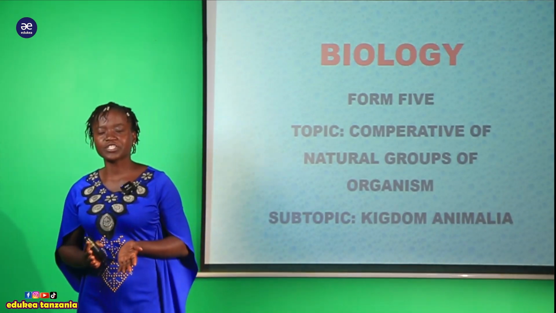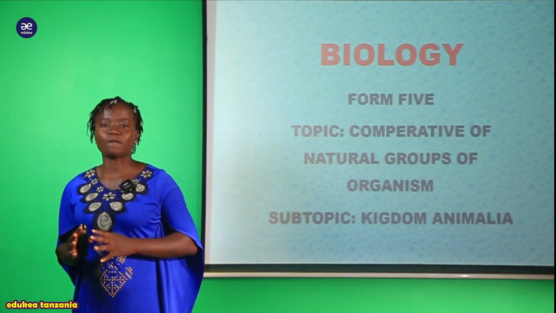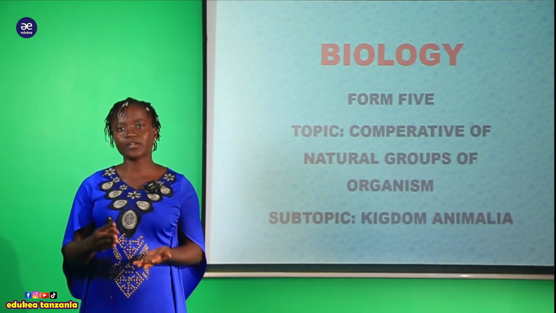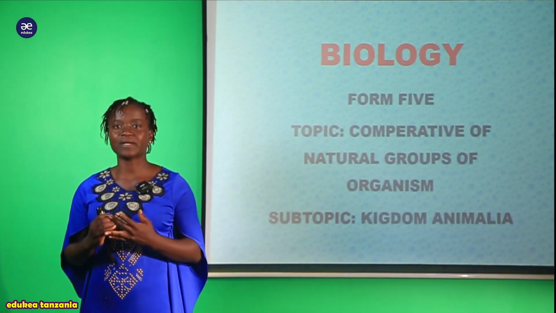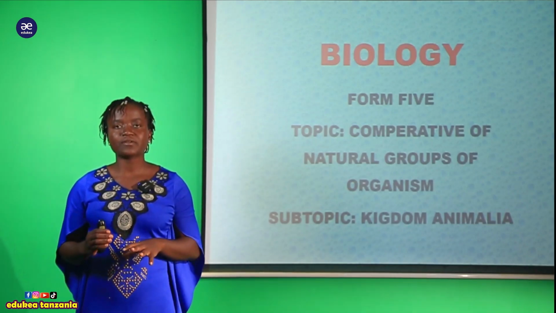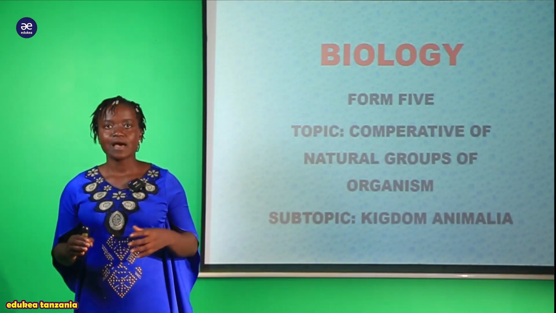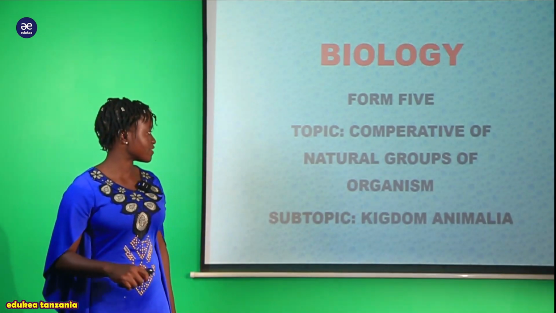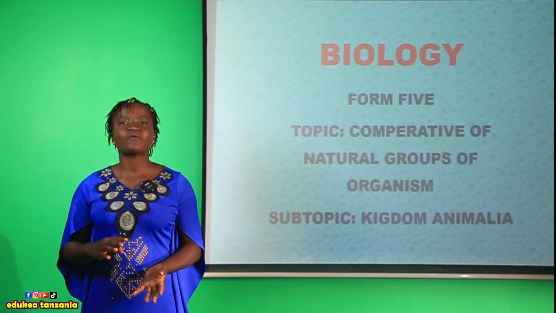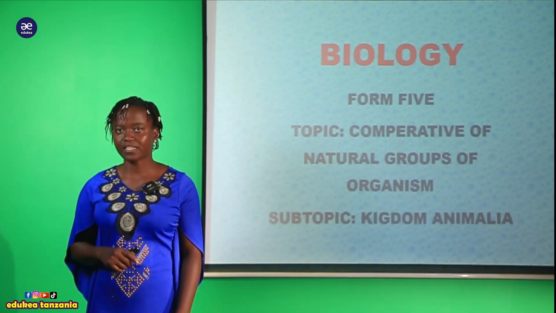So when we are talking about the kingdom Animalia, it is a well advanced kingdom compared to the rest of the kingdoms ambazo tumeshaziona. Tumeona kingdom Fungi, tumeona kingdom Plantae, tumeona kingdom Protoctista. All of those kingdoms, they are not well adapted or well suited into several kinds of environment. But these organisms which are found in the kingdom Animalia, firstly they are diverse, and also they are well advanced compared to the rest of the kingdoms.